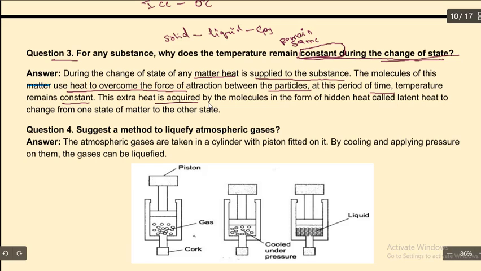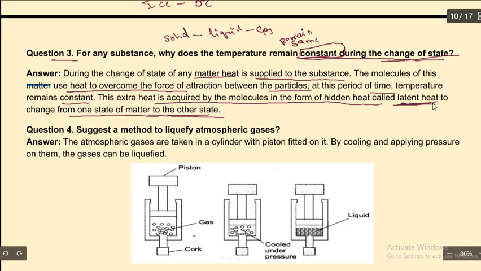This extra heat is acquired by the molecules in the form of hidden heat called as what? Latent heat, to change from one state of matter to the other state. So here, latent heat is nothing but what? It is the heat applied to any substance through which it changes from one state of matter to the other state.